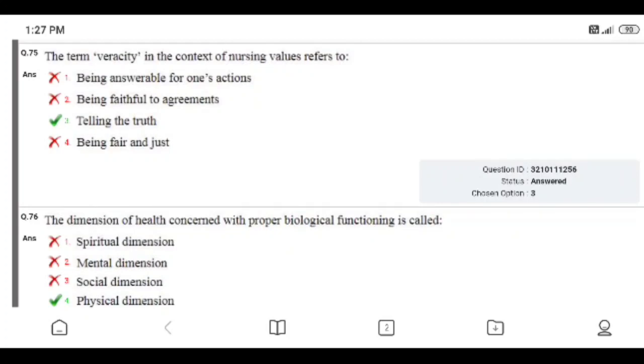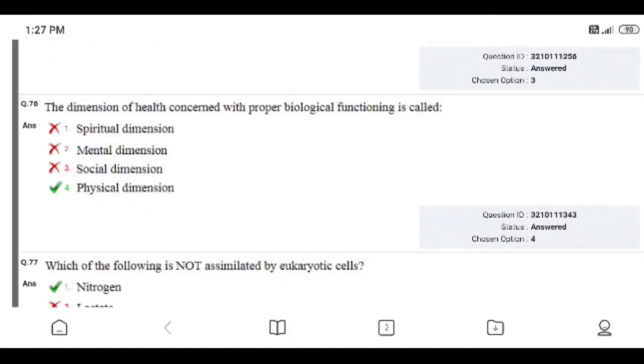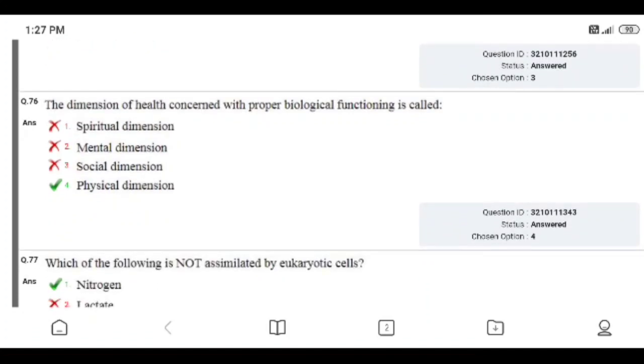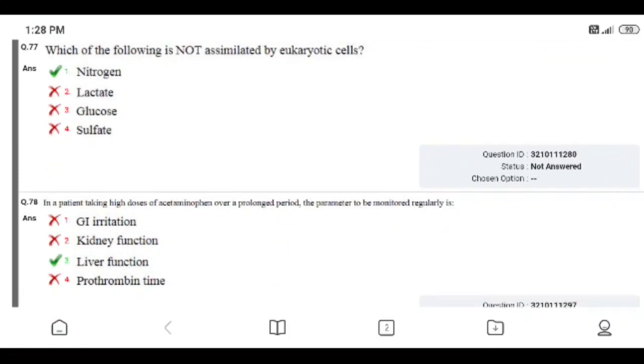Question number 76. The dimension of health concerned with proper biological functioning is called: spiritual dimension, mental dimension, social dimension, physical dimension. I gave the right answer, option 4, physical dimension. Question 77. Which of the following is not assimilated by eukaryotic cells? Options: nitrogen, lactate, glucose, sulfate. Right answer is nitrogen. I did not attend that question.